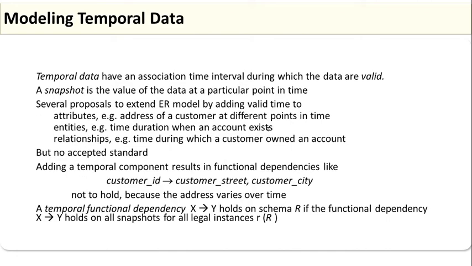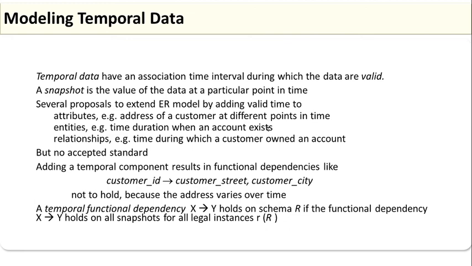Then, modeling temporal data. Temporal data have an associated time interval during which the data are valid, and a snapshot is the value of the data at a particular point in time. There are several proposals to extend the ER model by adding a valid time to attributes, for example the address of a customer at different points in time; to entities; and to relationships, for example the time during which a customer owned an account, but there is no accepted standard.